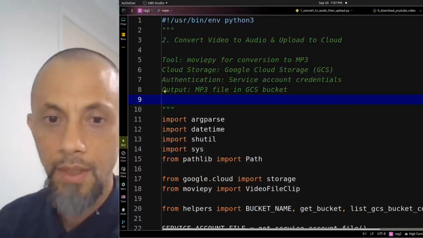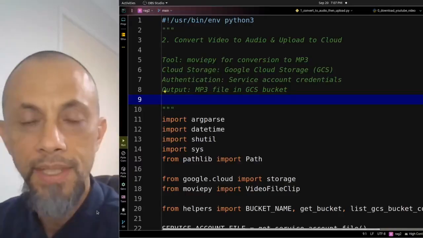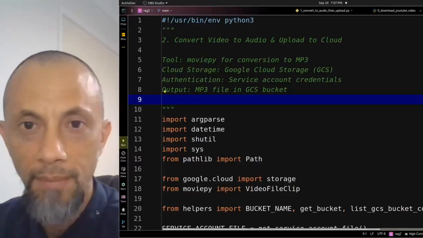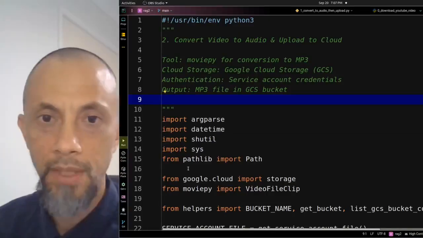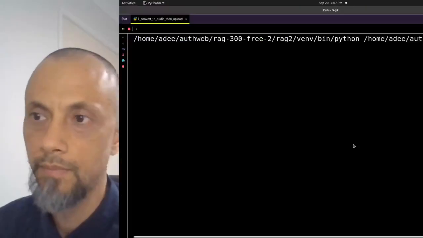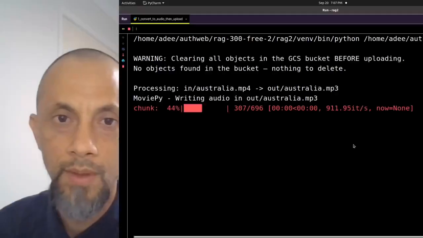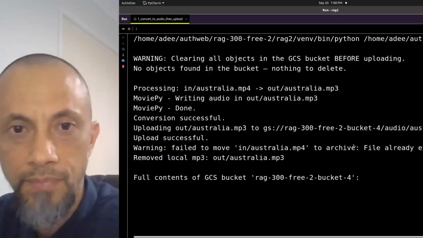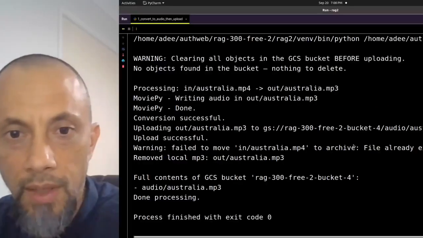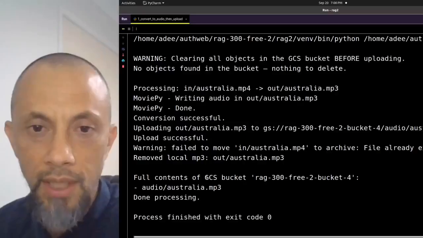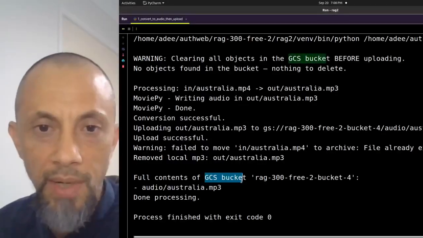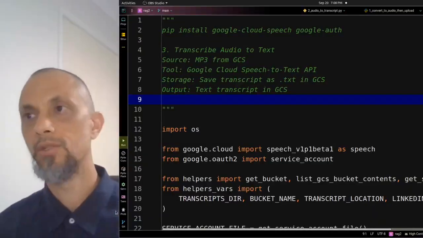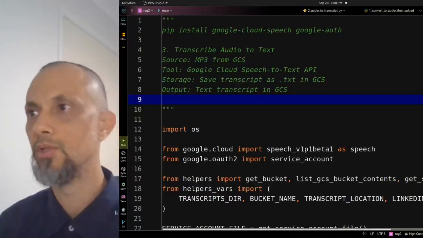Next step, convert the MP4 video to MP3 using MoviePy. I'll run the script now. Okay, it's processing, converting, and then now you can see here the full contents are now stored in the Google Cloud storage bucket. Next step, transcribe that audio to text.